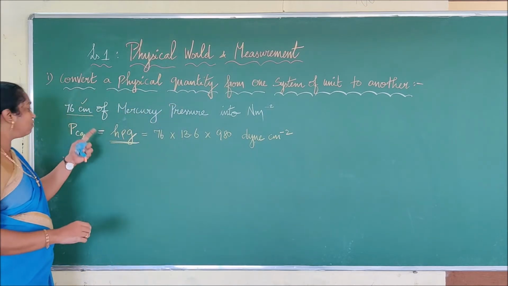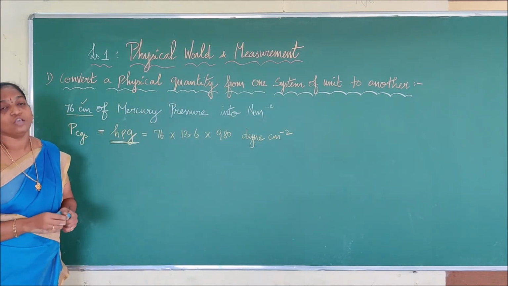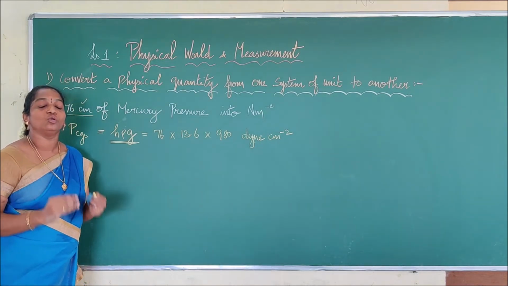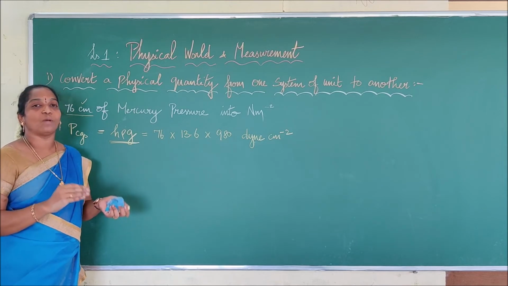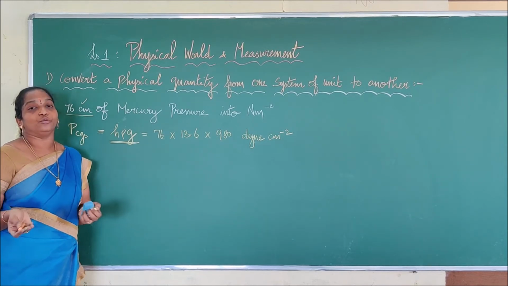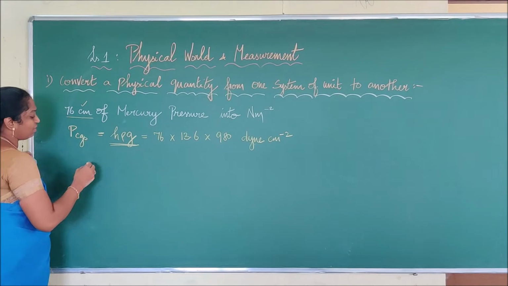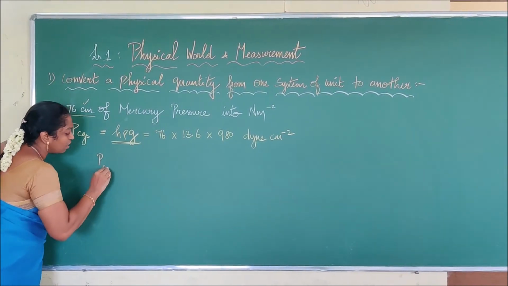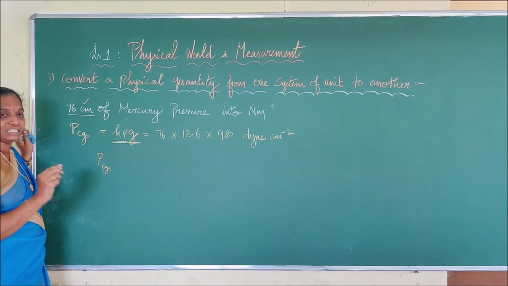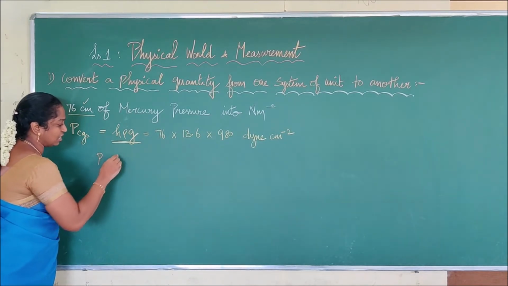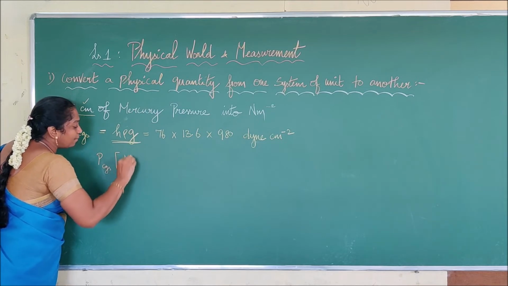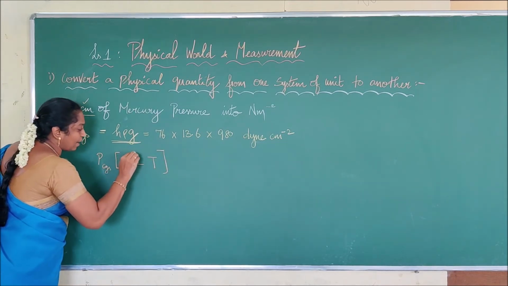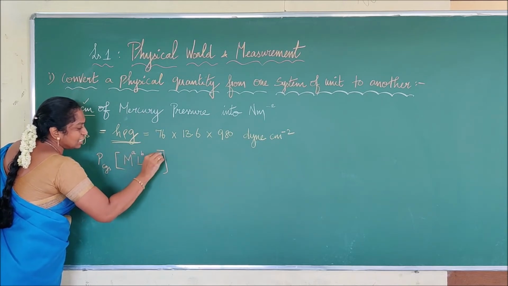Now we are going to convert this CGS value into SI. So we are going to take the numerical value along with the unit term. So we will write a term like this. What we can write? P1, or instead of P1 I can write, in order to clearly understand, P CGS. That is pressure in terms of CGS, which depends upon M, L, T. We don't know the powers, so I can say that M power A, L power B, T power C.